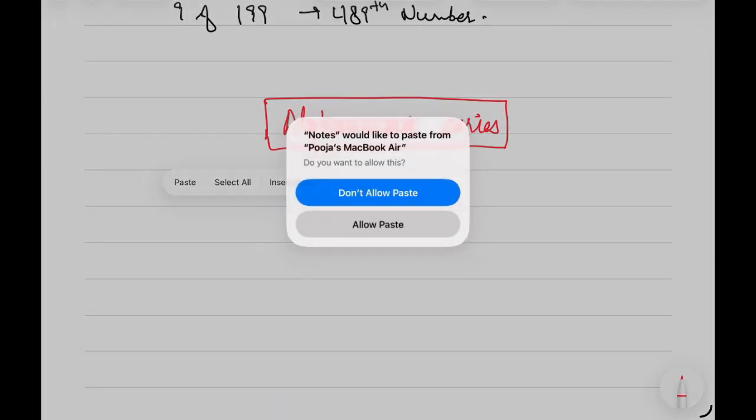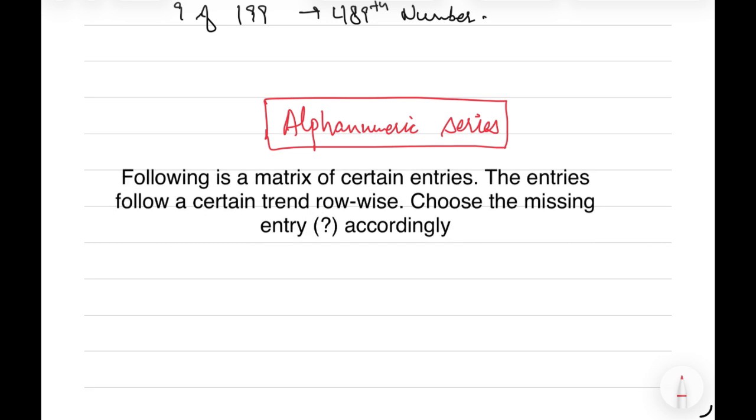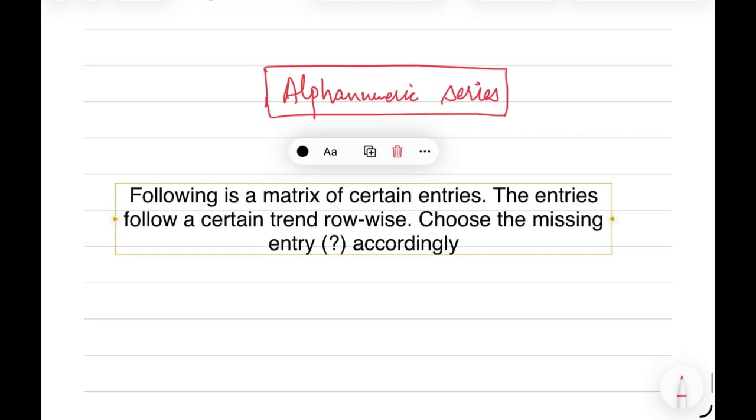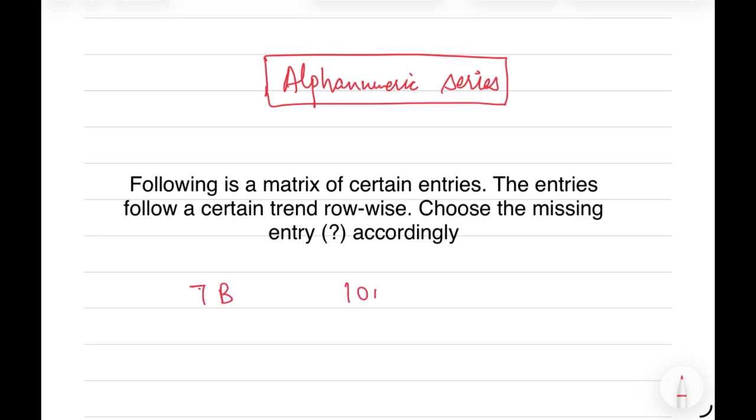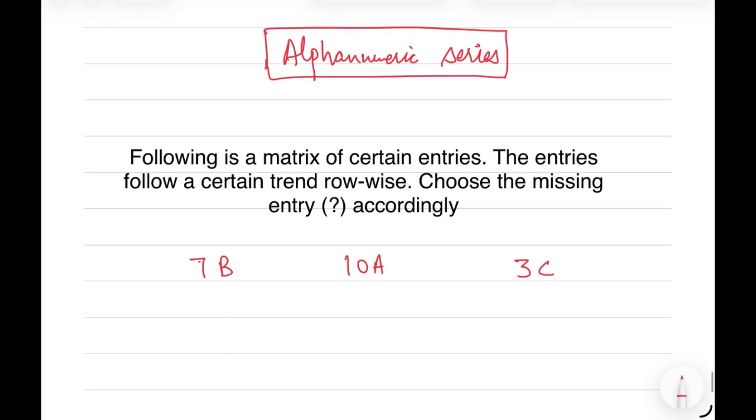We are given a matrix and we have to choose the missing entry. The first row is 7b, 10a, 3c. The second row is 3c, 9b, 6a, and the third row is 10a, 13c, and we have to find the next term.